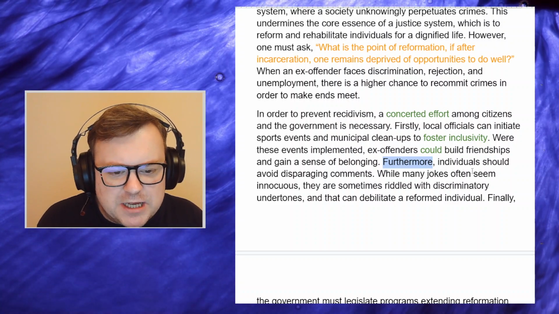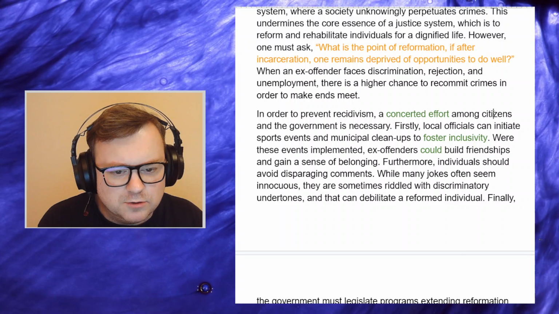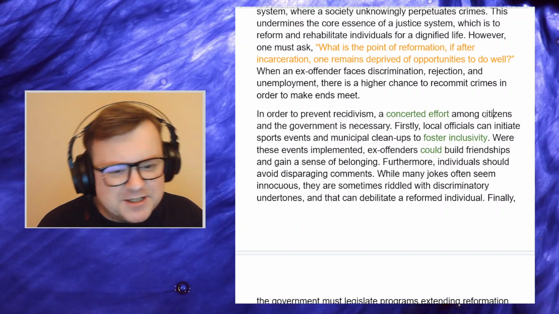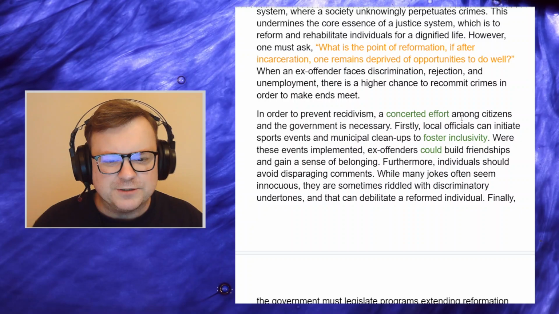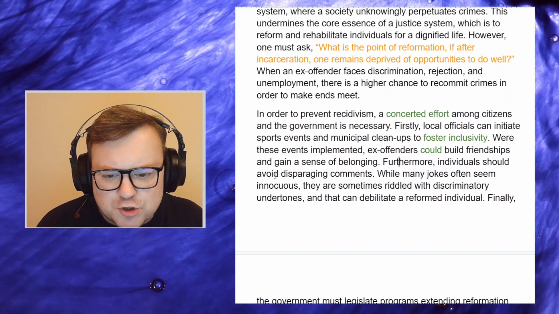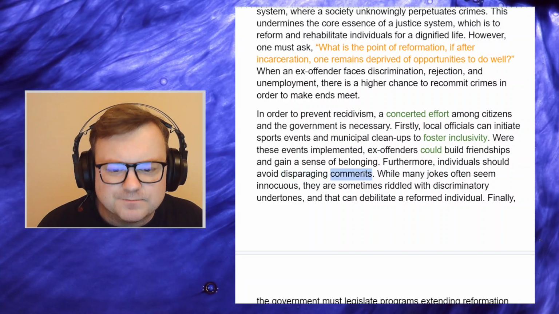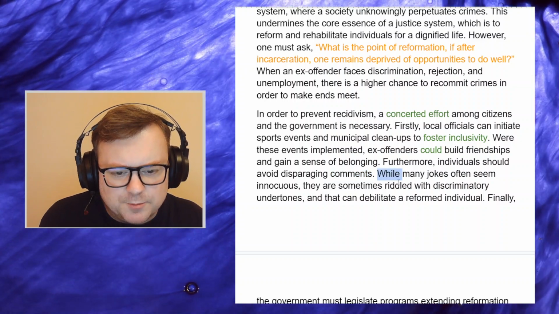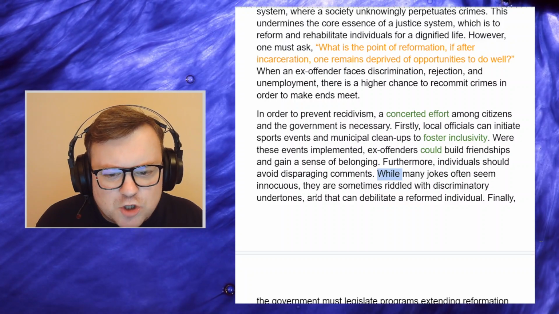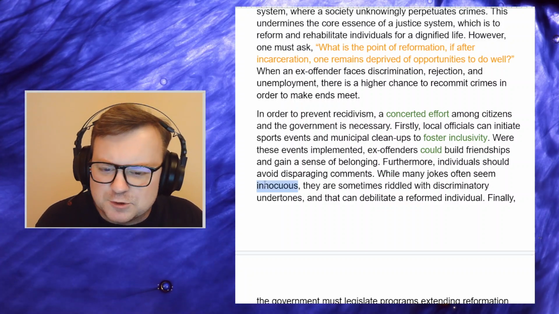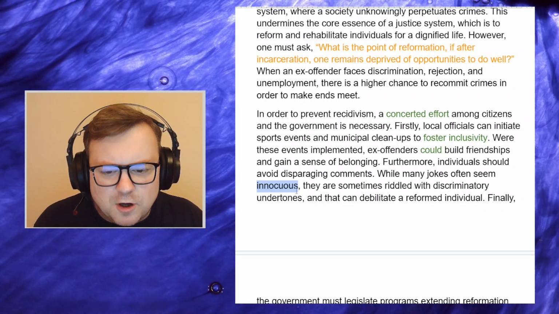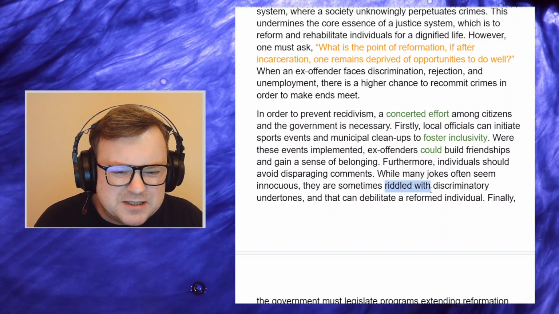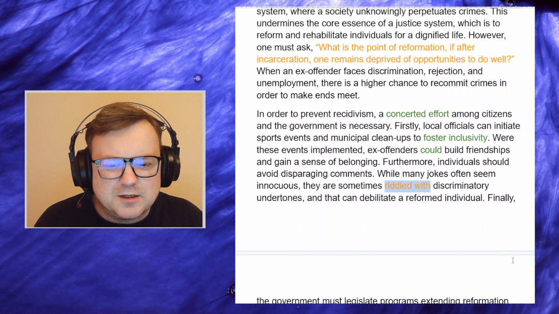"Furthermore," good signposting language. "Individuals." So now we're getting to those citizens. Cool. Still think the order is a little bit wrong. A concerted effort among the government and citizens might be better just for the order. But okay. "Furthermore, individuals should avoid disparaging comments." Agree. "While many jokes often seem innocuous," good use of while, good subordination with clauses here, beautifully controlled. "They are sometimes riddled with" just seems a little bit inappropriate for academic writing.